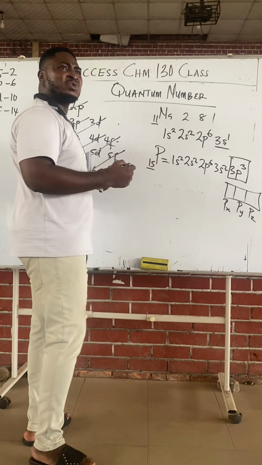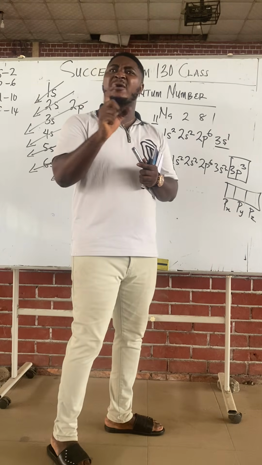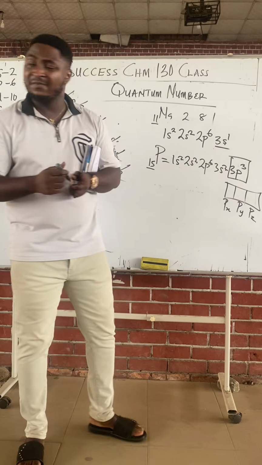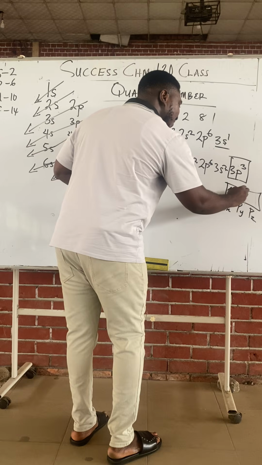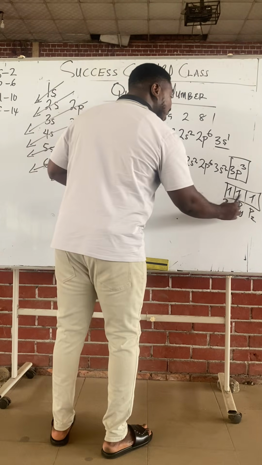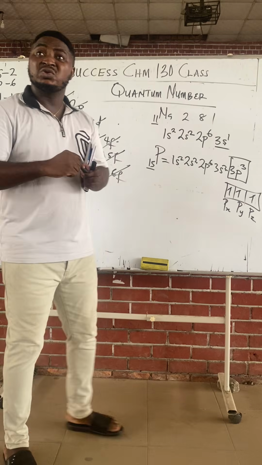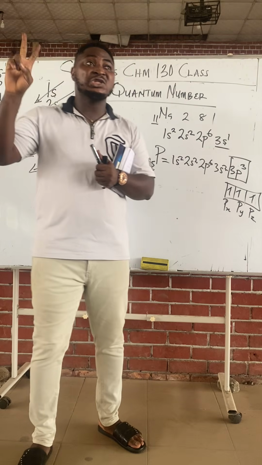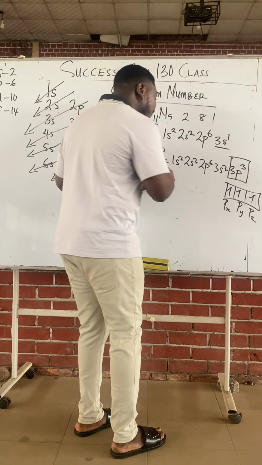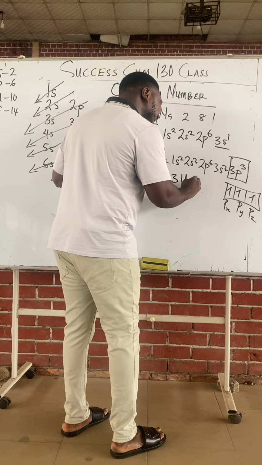Now, following Hund's rule, class, Hund's rule says we fill singly before pairing. When filling electrons in orbitals, we fill singly before pairing. So I'll put 1, 1, 1, and 3 electrons are filled up, right? It means that these 3 electrons are unpaired because to fill an orbital to full capacity, you need 2 electrons. You need what? 2 electrons. So it means that phosphorus contains 3 unpaired electrons.